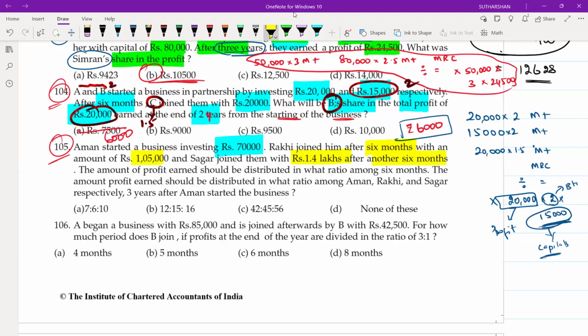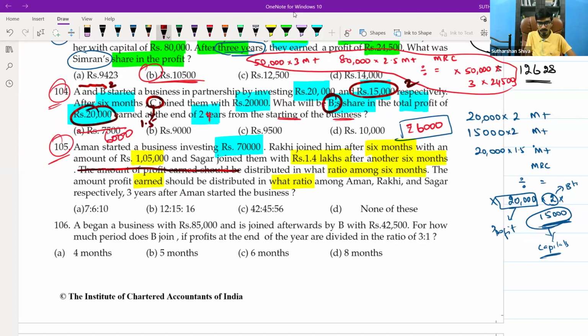The amount of profit earned should be distributed in what ratio among Aman, Raki, and Sagar respectively, 3 years after Aman started the business. Here, cancel the earlier line.